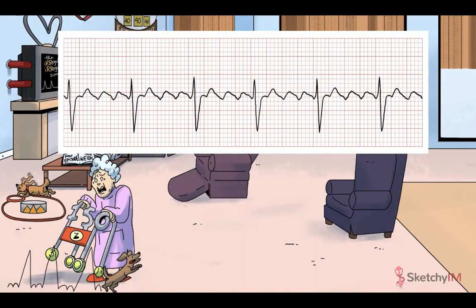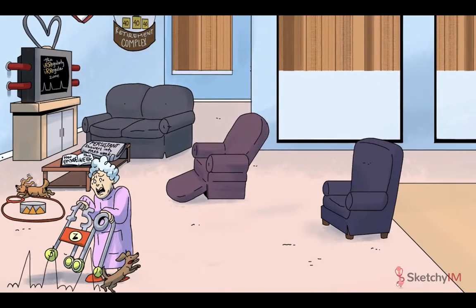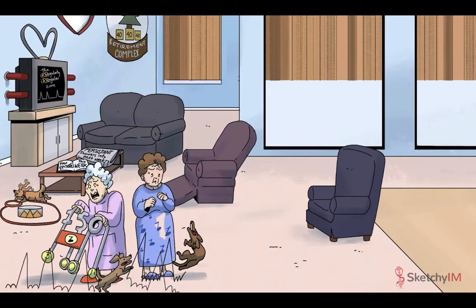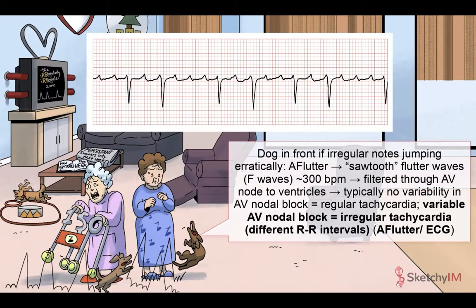Other ratios, such as a 3 to 1 or 4 to 1 conduction, can occur as well, with even numbers being more common. If there's no variability to the AV block, a regular tachycardia develops. But if the degree of that block changes from second to second, which is common as well, it can result in different RR intervals and an irregular rhythm.